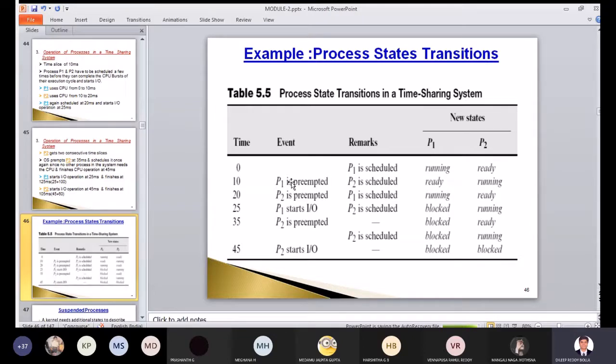Next, P1 is preempted because its time quota of 10 milliseconds is completed. It will wait for its turn again. Now P2 is scheduled. As P2 is scheduled, it is in running state, and P1 will be in ready state for the next thing to happen. Correct? This is for the CPU. You see this time here,